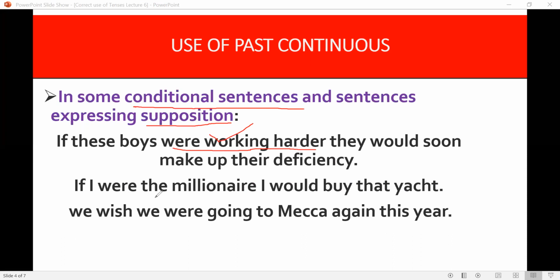And this is a wish. If I were a millionaire, I would buy that yacht. I'm not a millionaire, but if this is my wish, if I were a millionaire, I would buy that yacht. We wish we were going to Makkah this year. It is a wish everyone has had. So to express a wish, to express a supposition, to express which is not a reality, to express which one wants, we use past continuous tense.